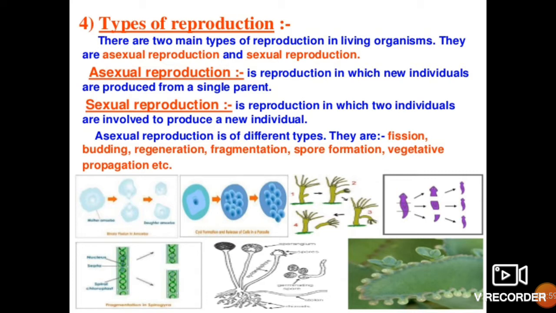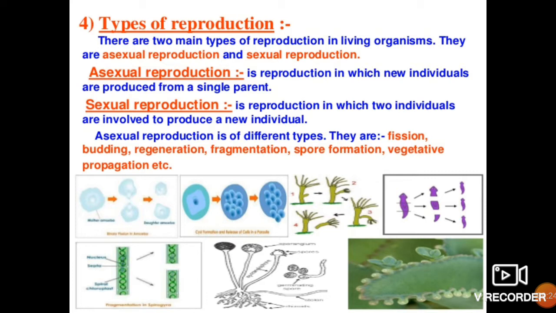You can see the first one is representing binary fission. Bi means two, an organism is being divided into two, that is binary fission. On the second one you will see budding. Then in this hydra, you will find a new bud being formed.